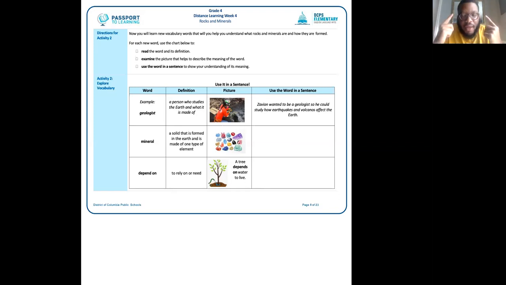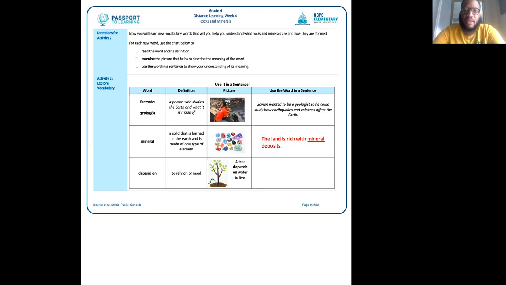So now that I'm thinking about what a mineral actually is, I have to really think about how I am going to use this in a sentence to show that I understand its meaning. For my sentence, I'm going to say, the land is rich with mineral deposits. That means that the earth, the land that we're actually living on, has several different mineral deposits. Okay, that lets me know that I understand what a mineral actually is.